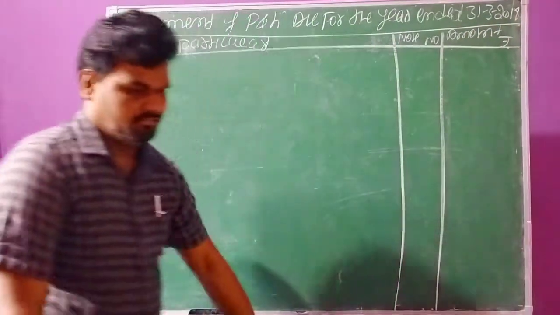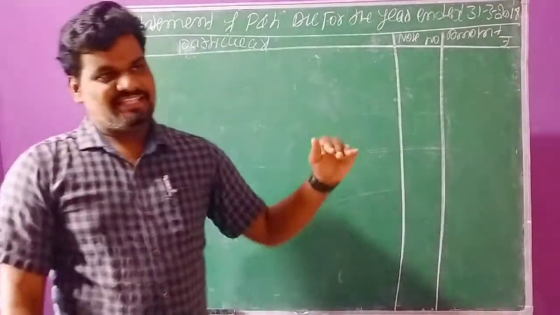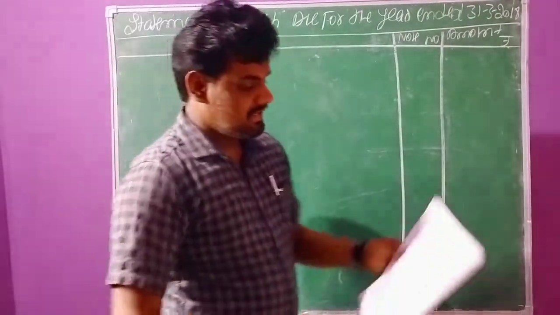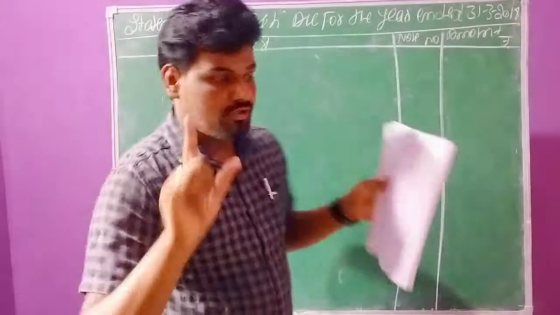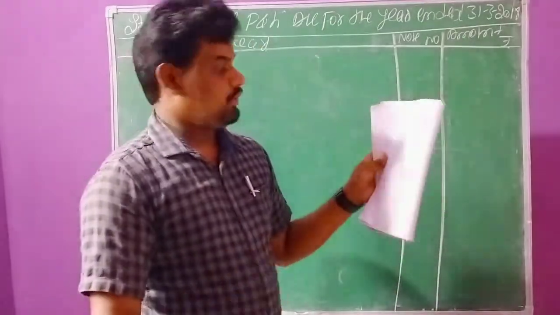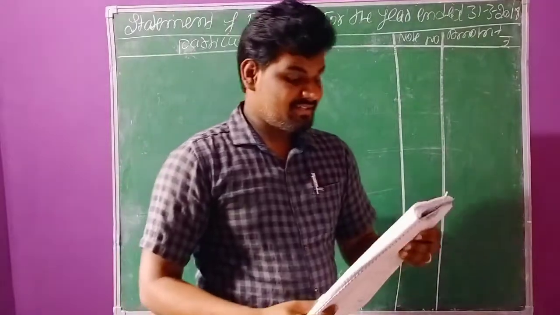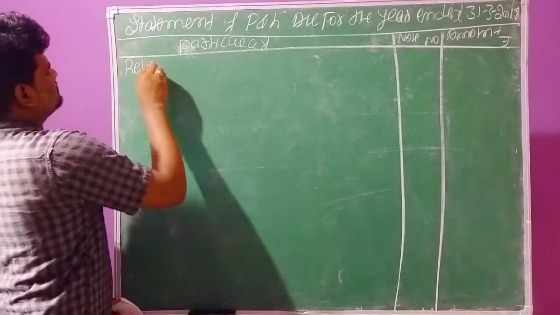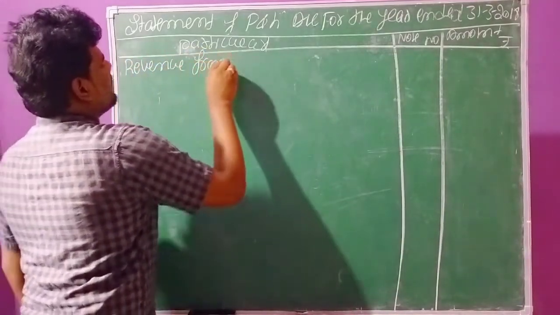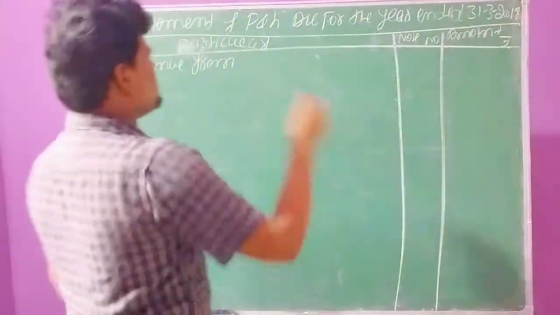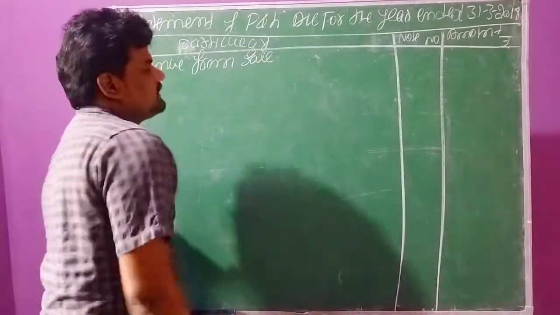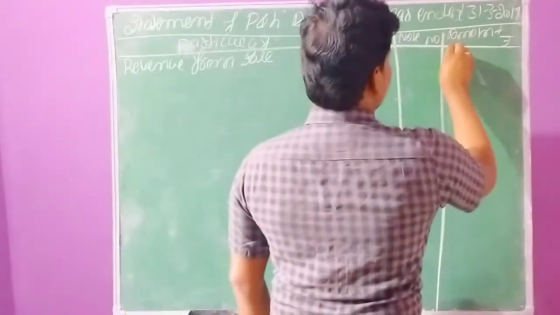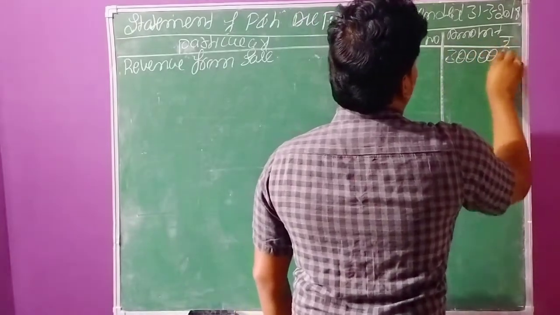This is the format. In this format we now need to classify incomes as well as expenses in the business. Plant and machinery, furniture and share capital need not be recorded. Then sales: they gave us sales, right? Sales means nothing but revenue from operations. Revenue from operations or revenue from sales, both are the same. How much amount did they give? Revenue from sales, rupees 3 lakhs. Directly we can record it in the outer column only.